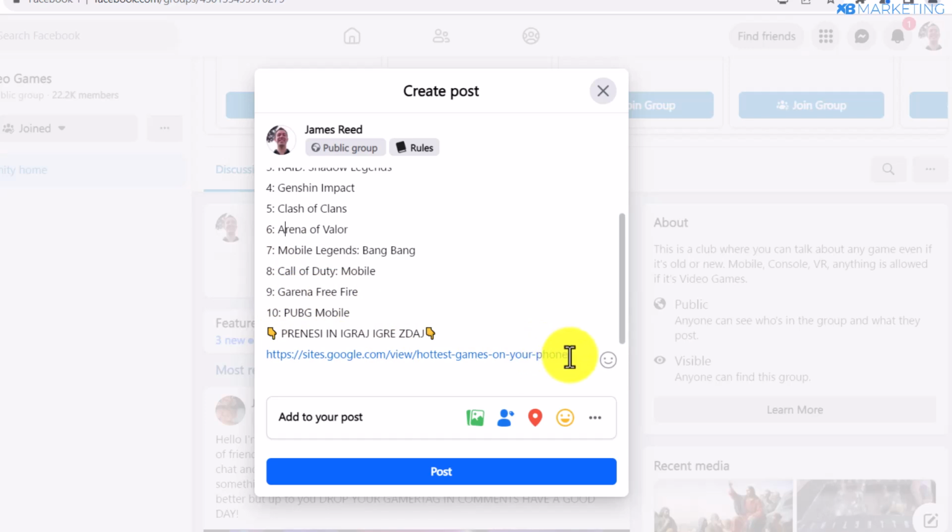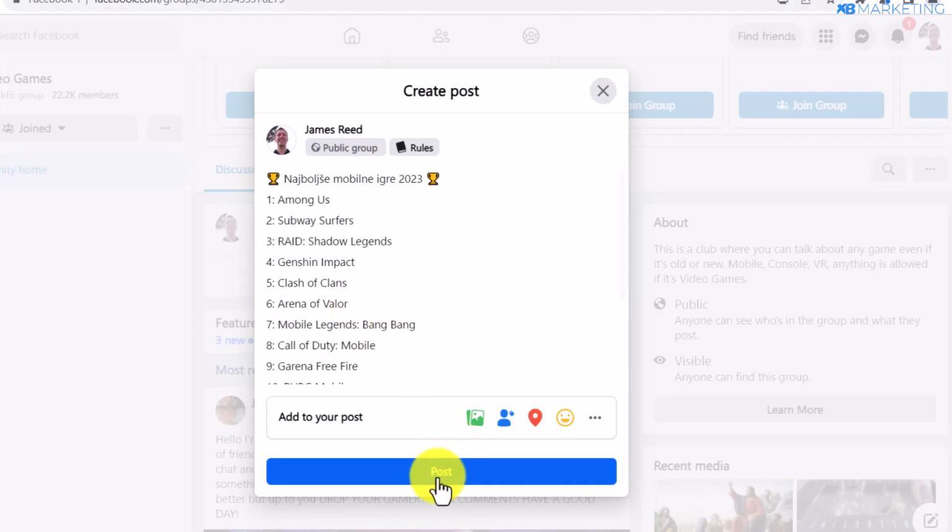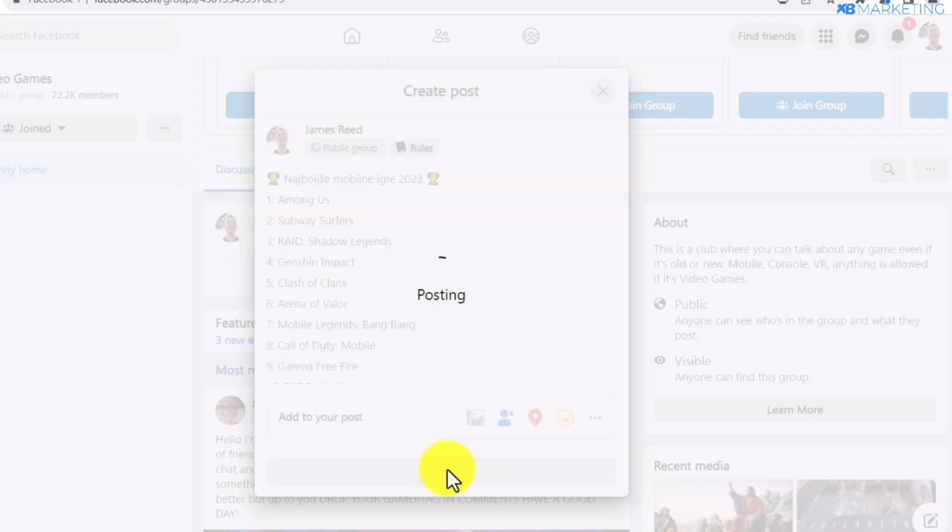But because we want to target only people who are from Slovenia, and they are the only ones who would understand this post, and once they click on the link, they will be taken to the landing page, and once they enter their phone number, we will be making money. So once you have everything done like this, then you want to click on post.